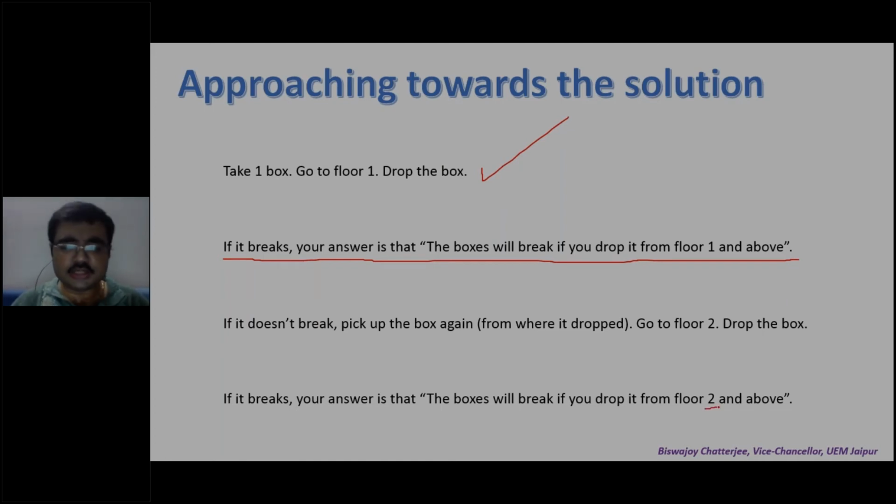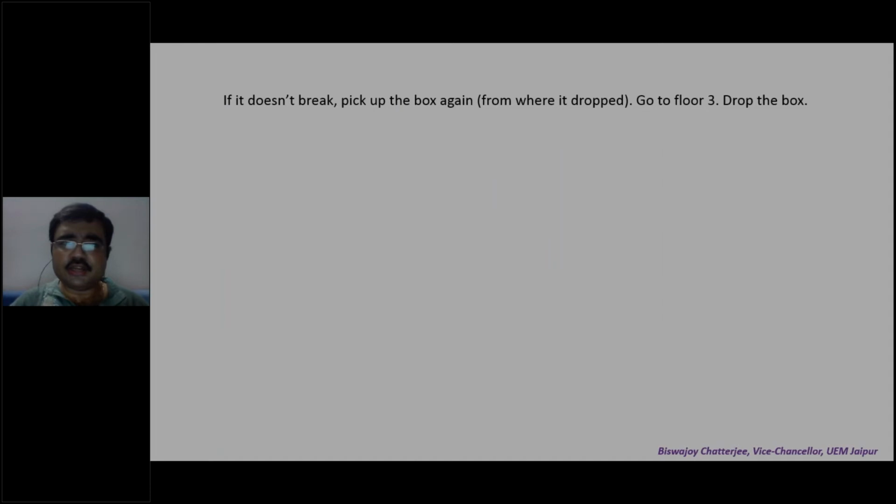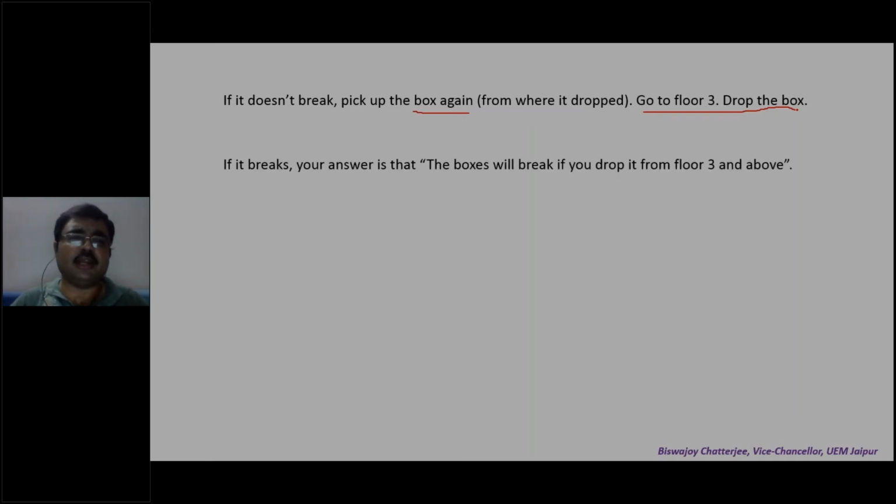If it doesn't, what to do? If it doesn't break, pick the box up again and go to floor 3 and drop the box. What are you doing? Trial and error. You're going to the different floors and dropping the box again. If it breaks, your answer is boxes will break if you drop it from floor 3 and above. But if it doesn't, and so on you continue.